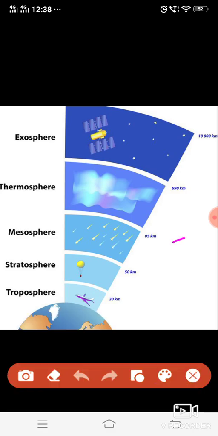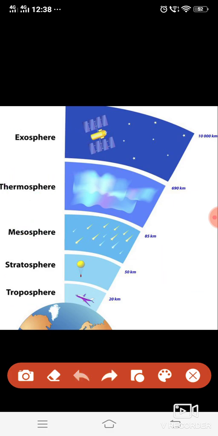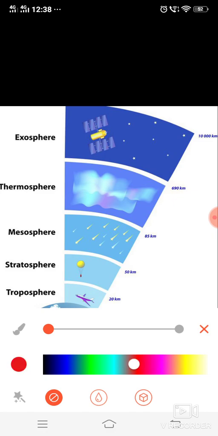Today I'm going to explain the layers of the atmosphere. As we know, there are layers of atmosphere: troposphere, stratosphere, mesosphere, thermosphere and exosphere. Now why is there a need of these layers? Because of these layers of the atmosphere, we are able to survive.